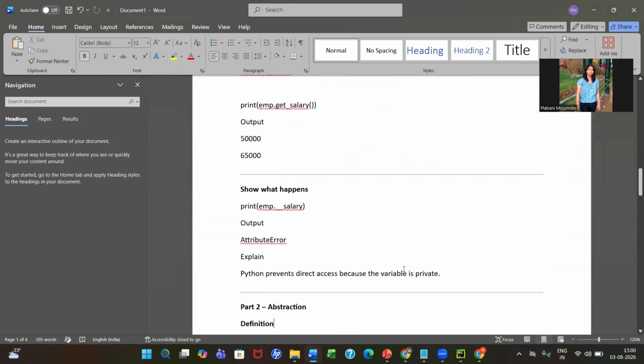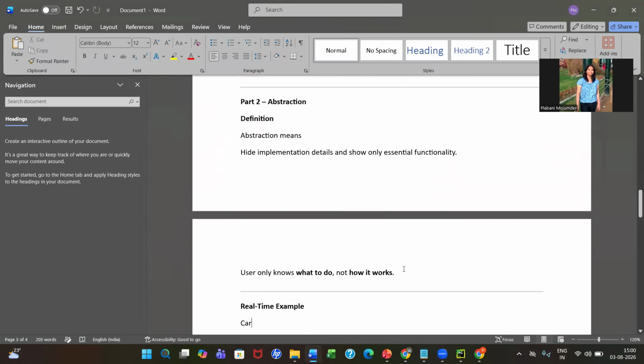Similarly, I have another very important concept called abstraction. Abstraction means hiding implementation details and showing only essential functionality. We want to hide the details and just show the functionality. I don't want to show the actual implementation. I will just show you the functionality. That is called abstraction. How does it work?